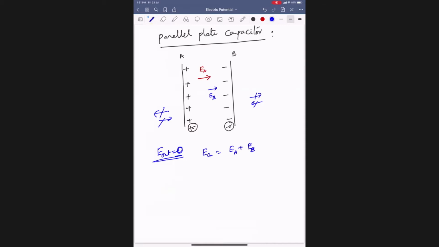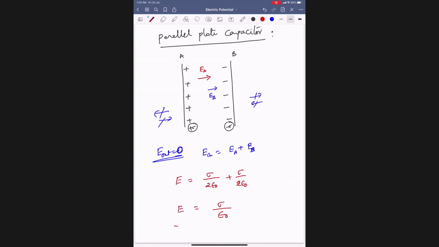What is the field due to a non-conducting or infinite sheet of charge: sigma by epsilon naught or sigma by 2 epsilon naught? Sigma by 2 epsilon naught. So E inside equals sigma by 2 epsilon naught plus sigma by 2 epsilon naught. Minus indicates the field is toward that one. Then what is the total field?